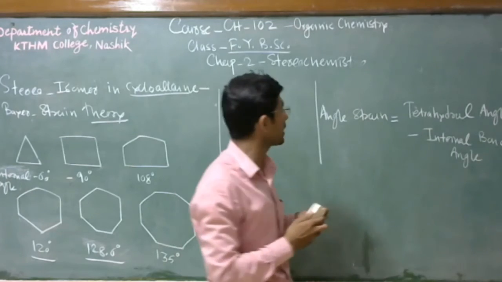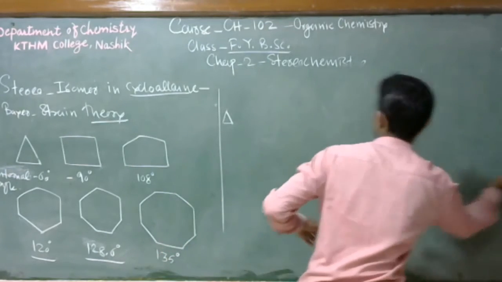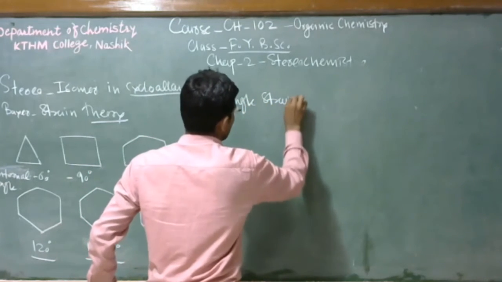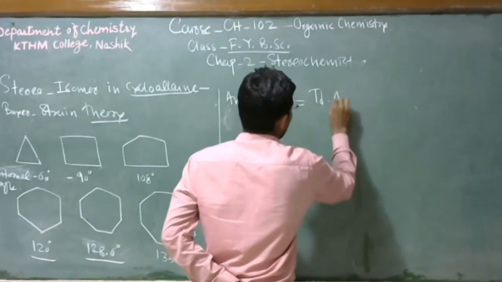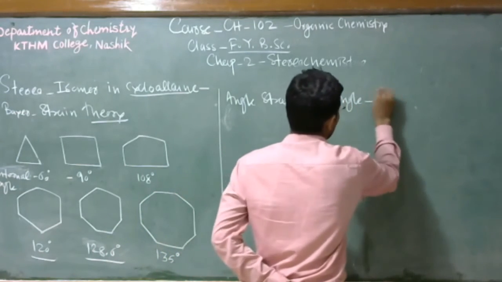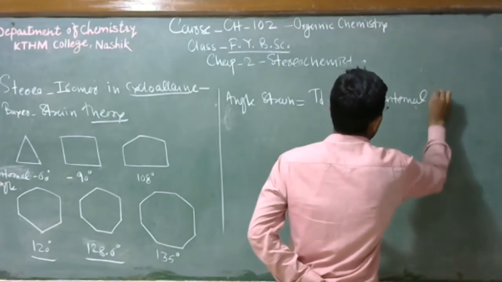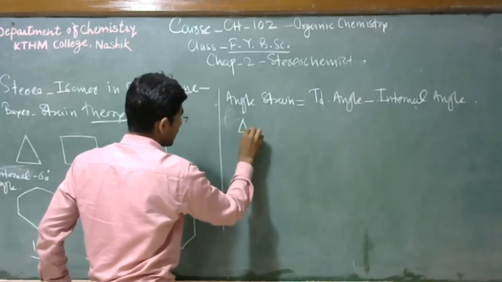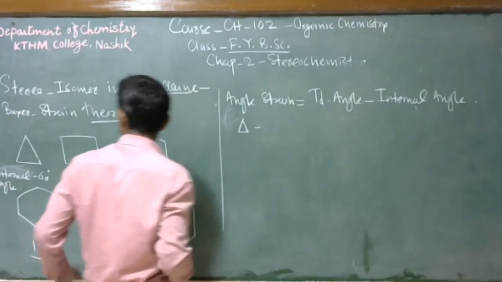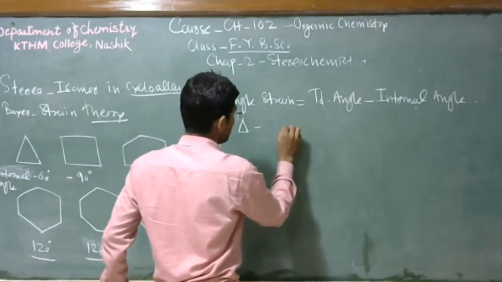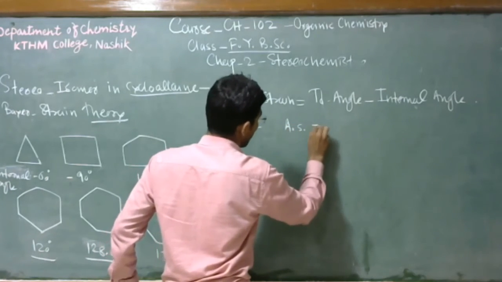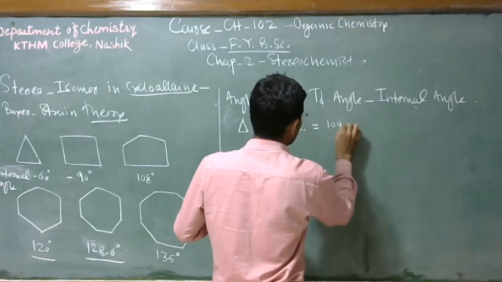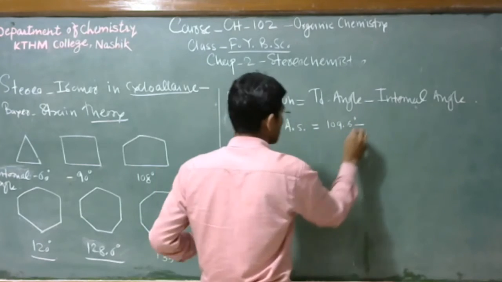For cyclopropane, which contains 3 carbons, we observe a 60 degree internal angle. So the angle strain is 109.5 minus 60, okay.